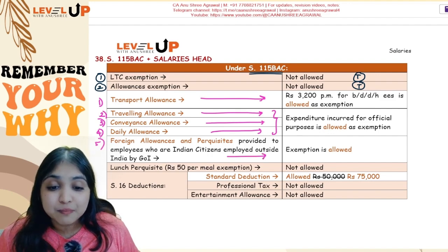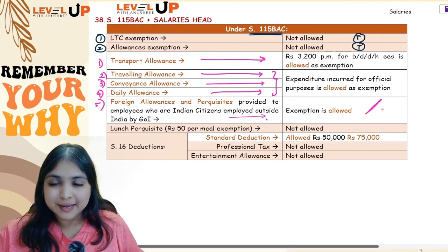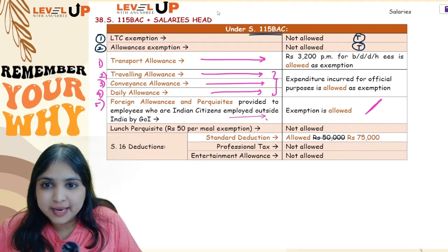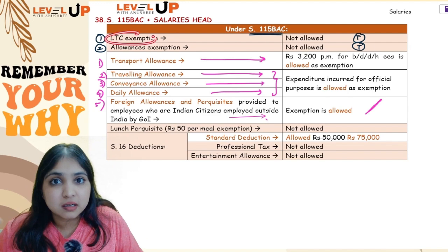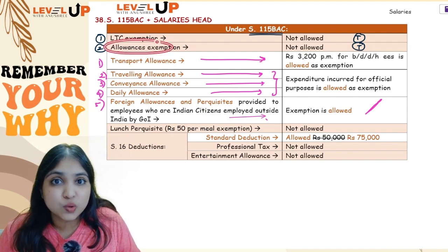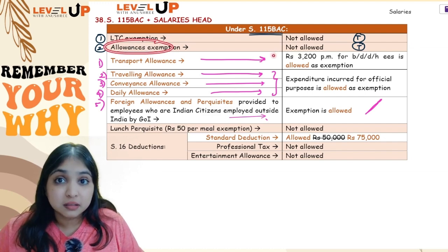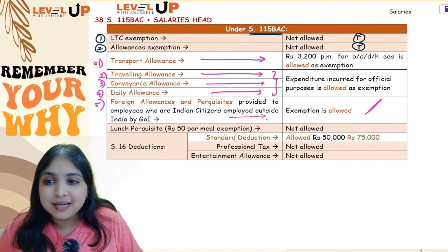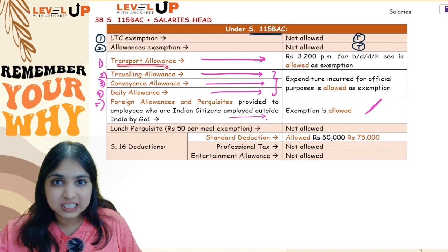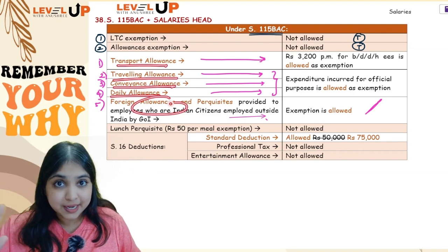Then comes one more, the 5th point. This I will explain to you, wait. So this alone I am keeping pending for now. Remaining points till here you understood. Under the normal regime, LTC you will get exemption, but under default regime, LTC will be fully taxable. Under normal regime, allowances you get exemption, HRA, children education allowance and all, you get exemption. But under the default regime, no exemption. But there are 5 allowances where you will continue to enjoy the exemption. That is transport allowance, travelling allowance, conveyance allowance, daily allowance, and one pending point is there.